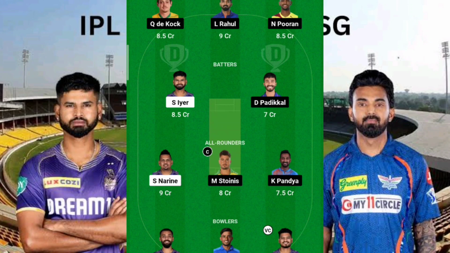So applying bituminous technology, I'm finding my captain as Marcus Stoinis. Again, giving vice captain to Vaibhav Arora. You may wonder, and it's a very differential pick. Even Vaibhav Arora's vice captaincy pick selection percentage is less than 1%, but I have kept him here as my vice captain. The reason is simple. There are high chances that he will take at least 2 or 3 wickets.